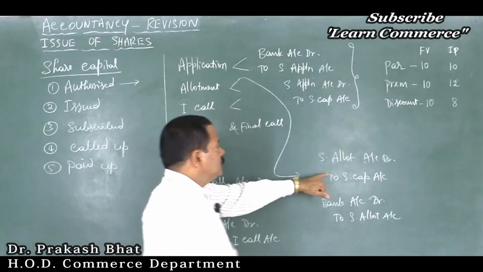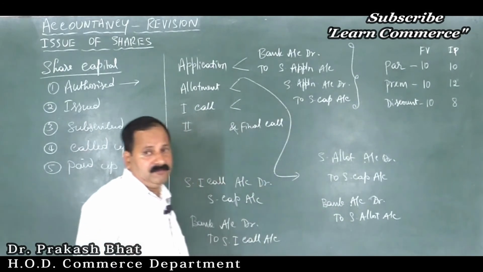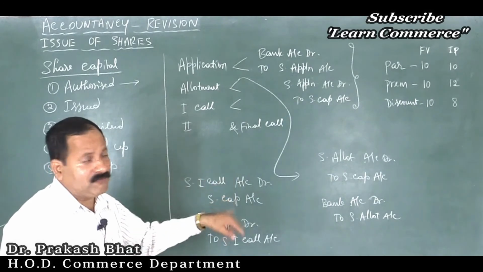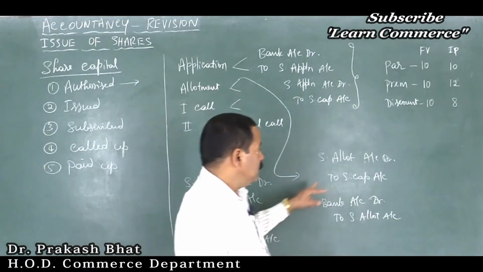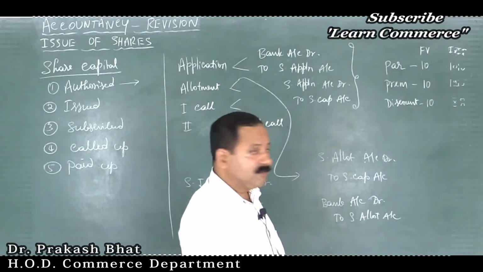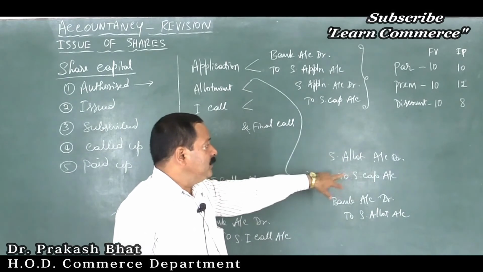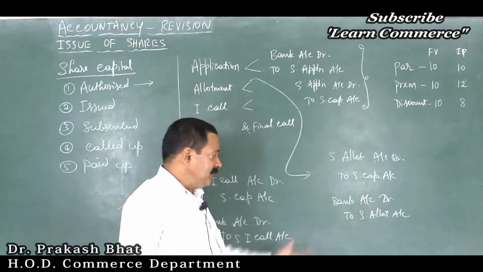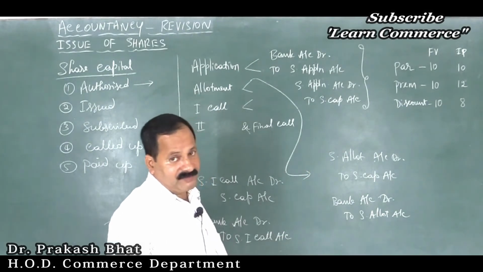Discount will be given mostly during allotment stage. Remember, mostly on allotment stage, discount will be given. If nothing is mentioned, and only discount is given in the problem, you should make sure that you stick to the allotment stage. There only you will provide discount. Okay. Yes, here discount will be adjusted during allotment stage and premium is mostly collected during allotment stage. Sometimes premium may be collected during first call stage also, a rare case. Mostly it will be done during allotment stage itself.